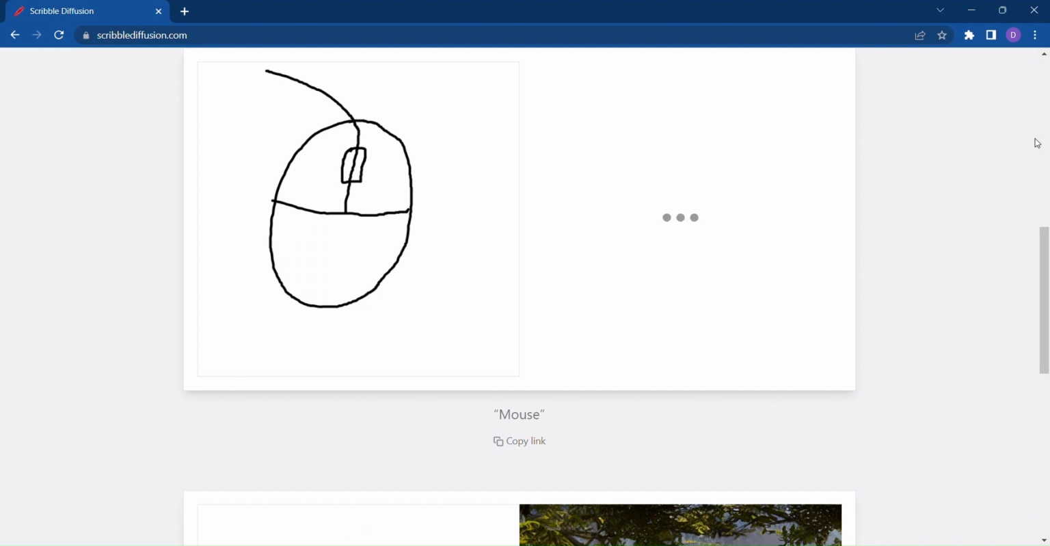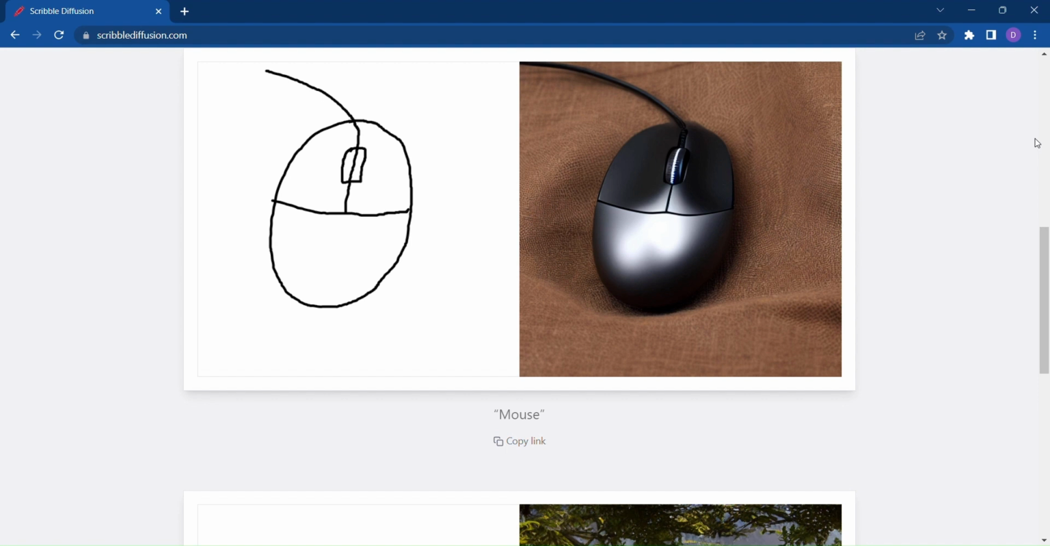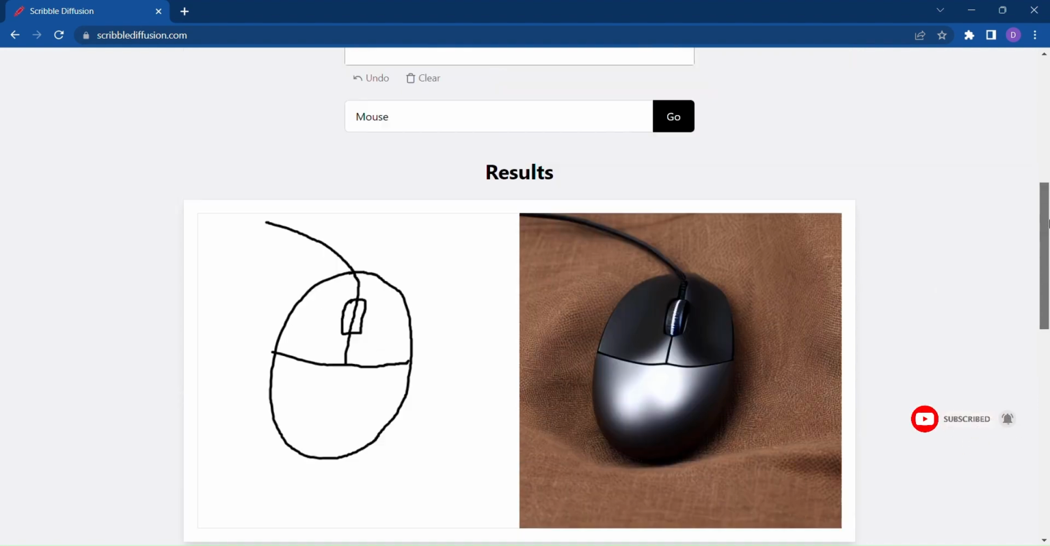So why wait? Unlock the full potential of your sketches with Scribble Diffusion. Turn your artistic vision into refined images that will inspire and captivate. Your imagination knows no bounds, and with Scribble Diffusion, your artwork will reflect the true artist within you.